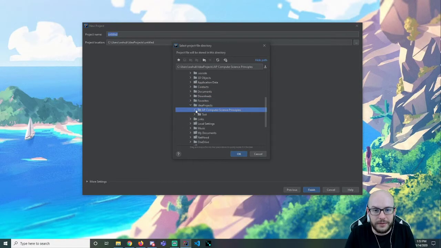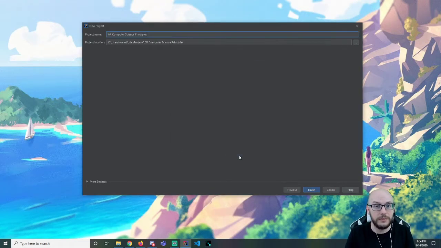Okay, so I have this AP Computer Science Principles folder. I'm going to ultimately put everything in there. Now there's going to be a ton of subfolders, right? This has created a subfolder, but I want my actual project to be Hello World. For us right now, these subfolders are not a big deal because we're only writing programs with like one file in them. But in the future, you'll start coming up with projects that have multiple files.